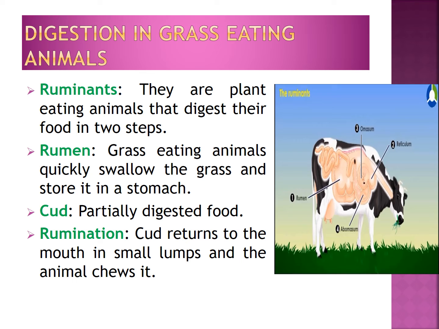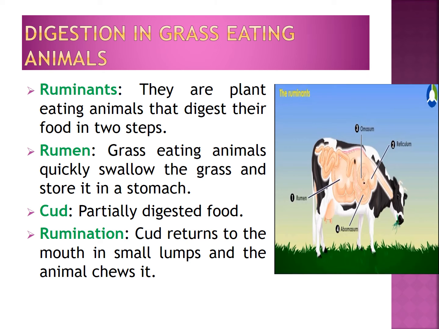Have you observed cows, buffaloes and other grass-eating animals chewing continuously even when they are not eating? What is the reason for that? Because they quickly swallow the grass and store it in a part of the stomach called the rumen. Here the food gets partially digested and is called cud. But later the cud returns to the mouth in small lumps and the animal chews it. This process is called rumination, and these animals are also called ruminants.